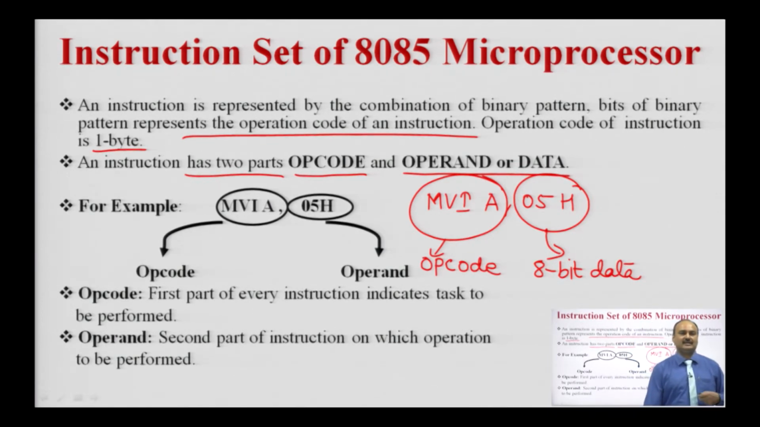The data is either in the memory or in an input or output device. So, the microprocessor will first fetch the operation code from the memory and the data from the memory location, decode the operation code and perform the required operation on the operand, which is the data. This is the concept of the instruction. In the 8085 microprocessor, each instruction is generally divided into two parts. The first part is always the operation code, and the second part is the data, which is 8 bit or 16 bit.